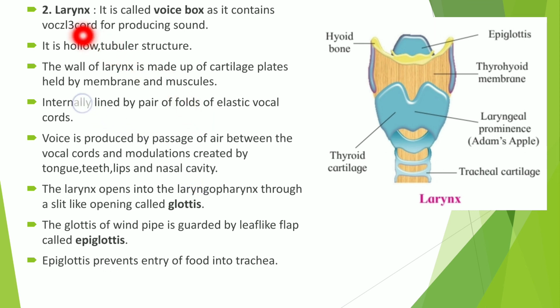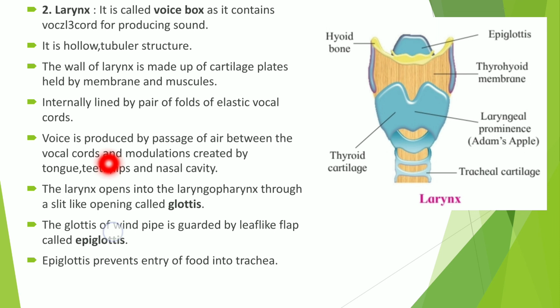The next part is the larynx. It is also called the voice box or sound box, as it contains vocal cords for producing sound. It is a hollow tubular structure. The wall of the larynx is made up of cartilage plates held by membrane and muscles. Internally, the larynx is lined by a pair of folds of elastic vocal cords.